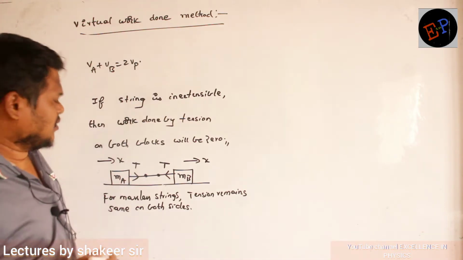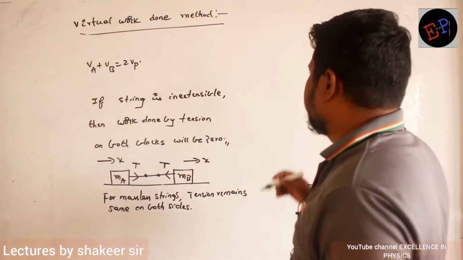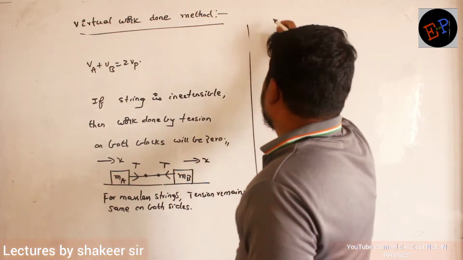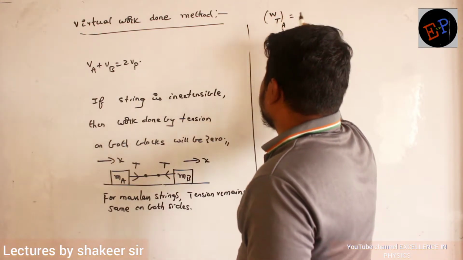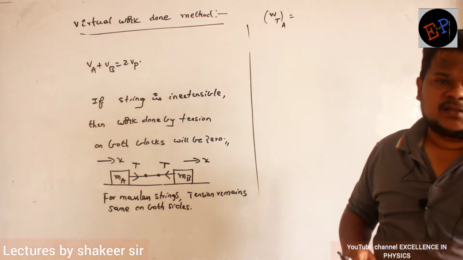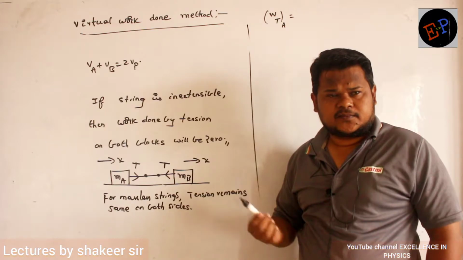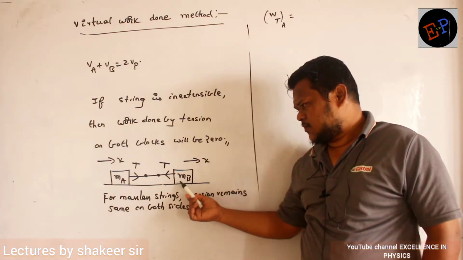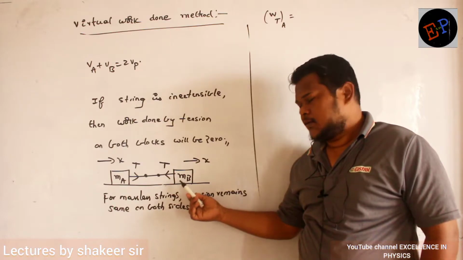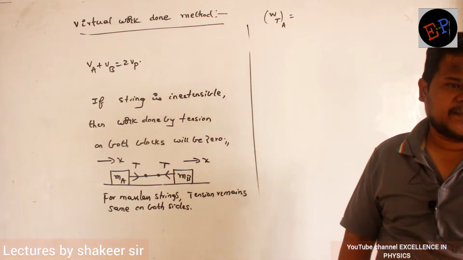Now can you say what is the work done by tension? Clear? So what is the work done by tension on block A? Can you say? Tension is a kind of force only, no? Tension is a type of force only. Now can you say how much work this tension can do on block MB when it has moved by a distance of x? Can anybody say?